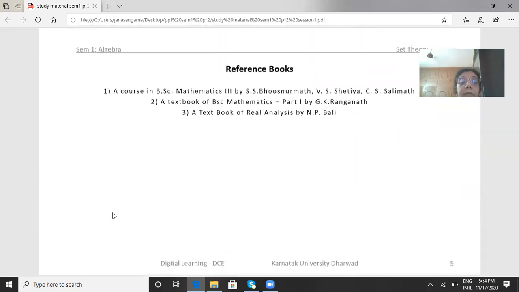So these are the reference books for the basic operations defined on sets. One is A Course in BSc Mathematics 3 by S.S. Bhusnurmath, V.S. Shetia, C.S. Salimath. The other book is A Textbook of BSc Mathematics Part 1 by G.K. Ranganath. And the third book is A Textbook of Real Analysis by N.P. Bali.